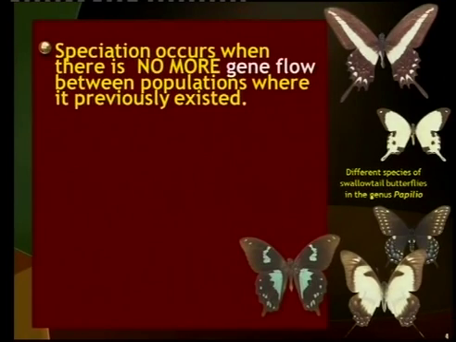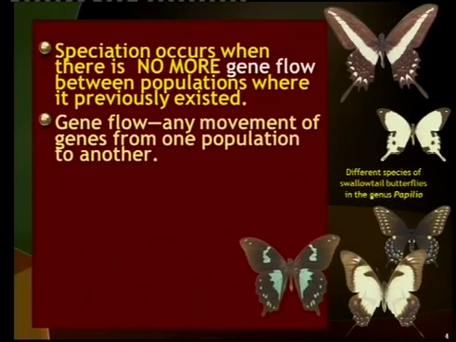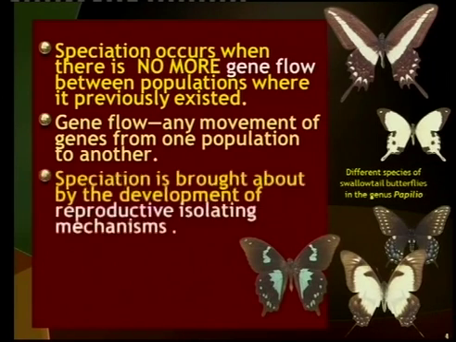The question is, when does speciation occur? Now, a new species will develop when there will be no more gene flow. So the question is, what is gene flow? It's the movement of genes from one population to another. In other words, when individuals from different populations interbreed, remember population, it's still the same species, but when they interbreed, then we have a flow of genes.